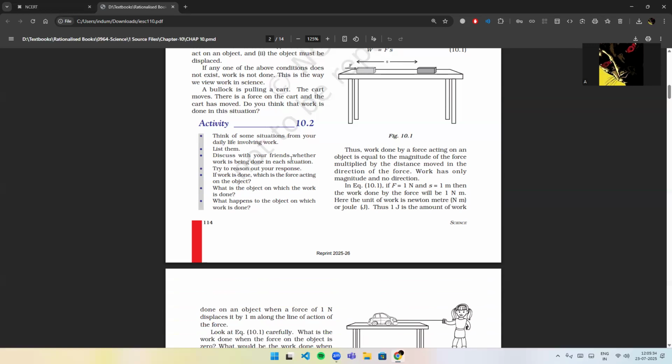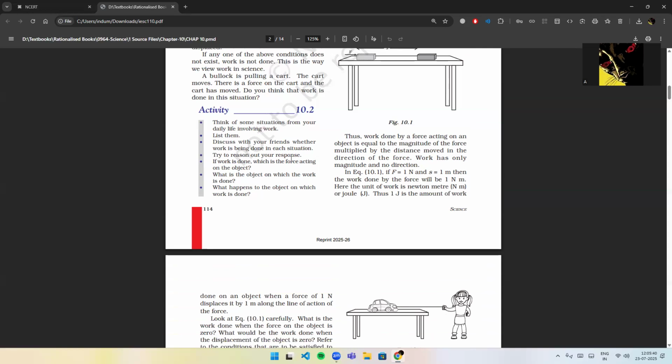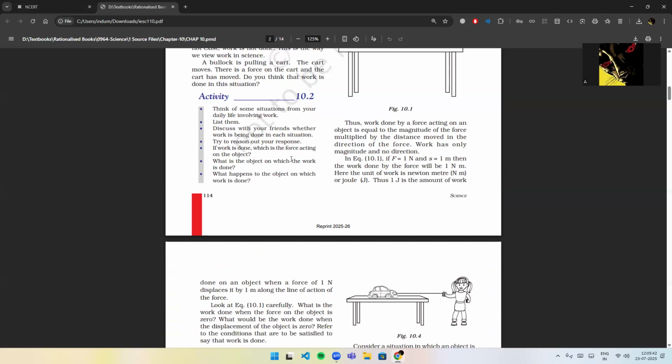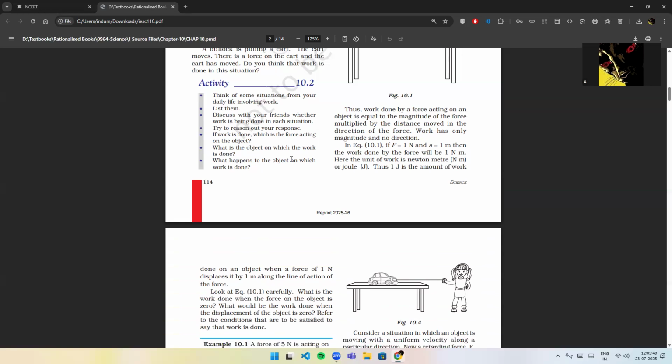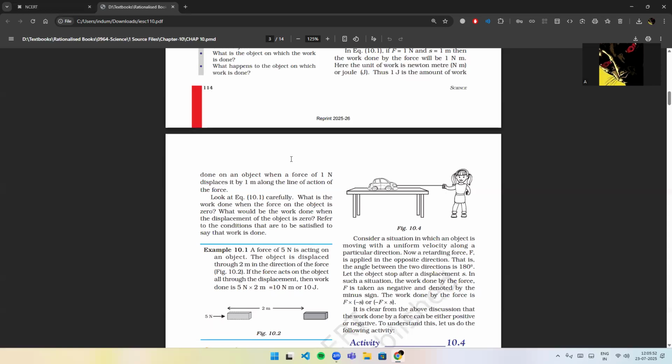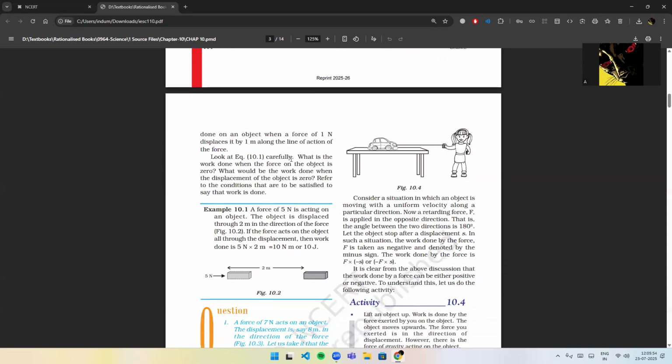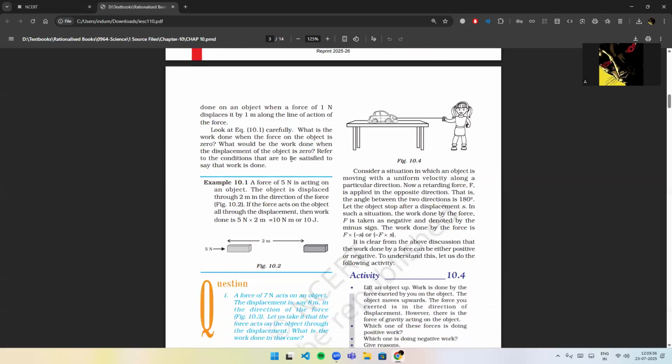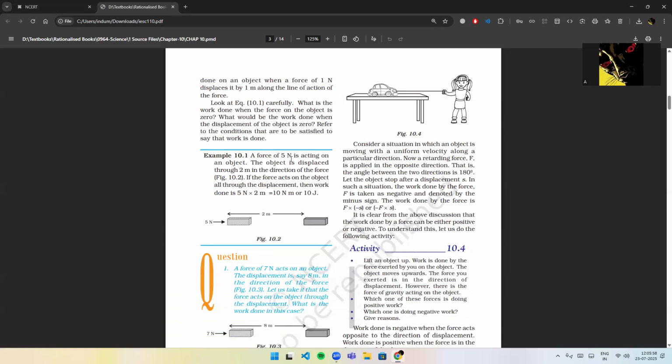In equation 10.1, if force is 1 Newton and S is 1 meter, then the work done by the force will be 1 Newton meter. Here, the unit of work is Newton meter or joule. Thus, 1 joule is the amount of work done on an object when a force of 1 Newton displaces it by 1 meter along the line of action of the force.